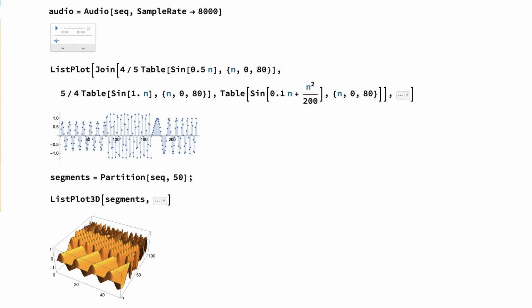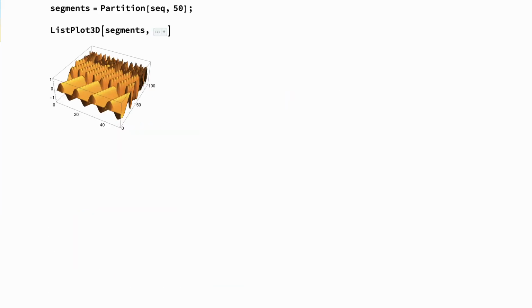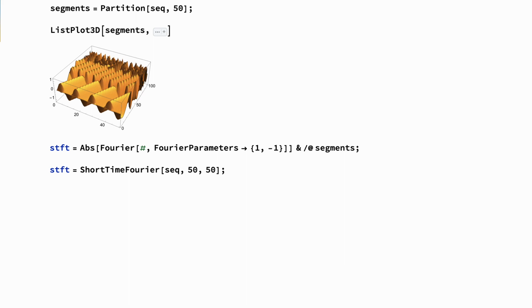We have the lower frequency sine followed by a higher frequency sine and ending with a so-called chirp sequence, which has a linearly increasing frequency. Now let's compute the magnitudes of the Fourier transform of each of these segments. For this purpose, we can use the function Fourier, and it will return the most basic version of a short-time Fourier transform. The partitioning and the evaluation of the Fourier transform of each segment can be obtained by directly applying the built-in function ShortTimeFourier to the sequence.